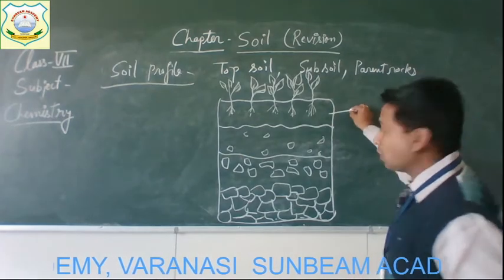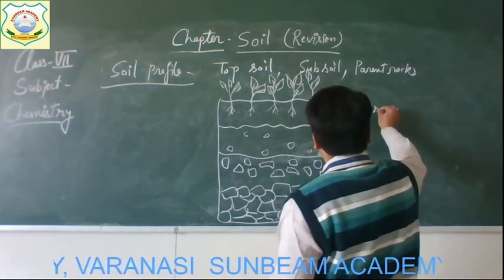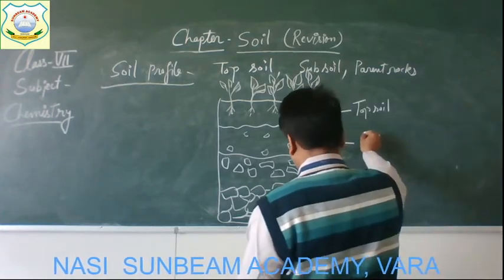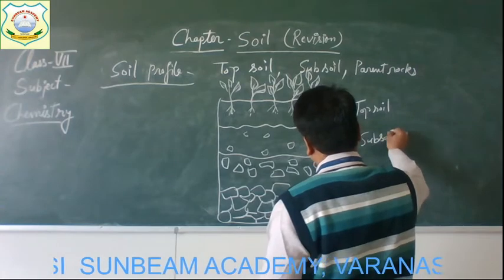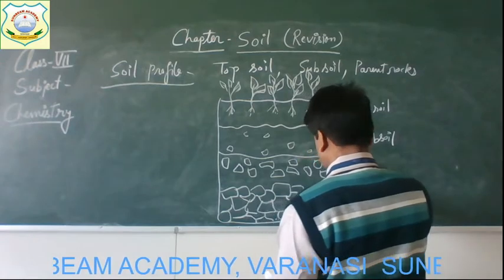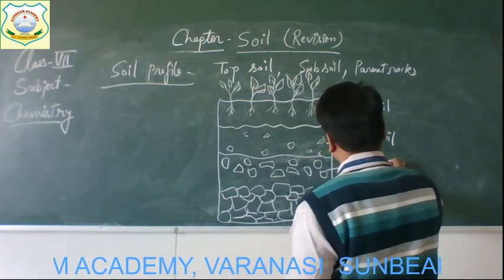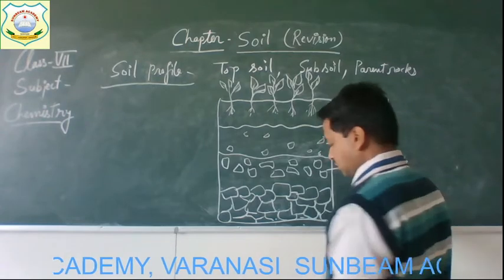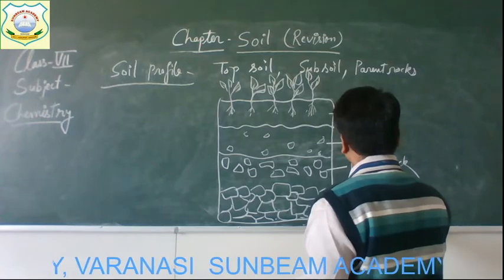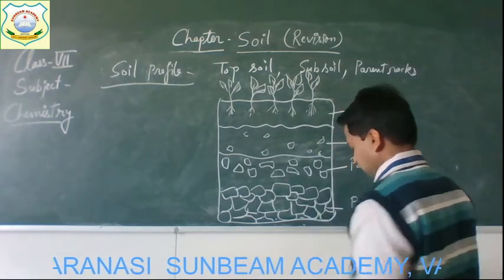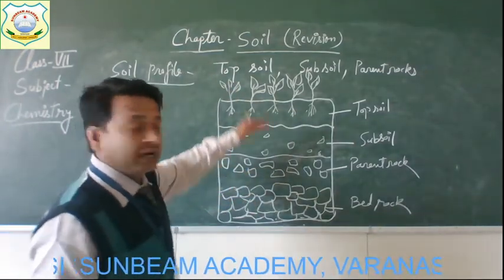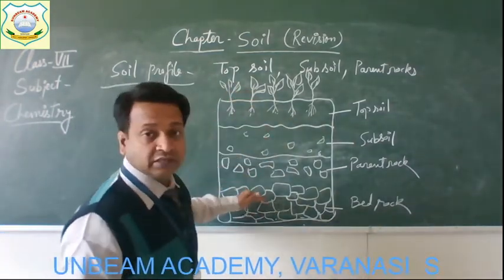This one is topsoil. This one is subsoil, and below it, parent rock. And at last, this one is termed as bedrock. Alright, children. So this is termed as the soil profile, in which different layers can be seen.